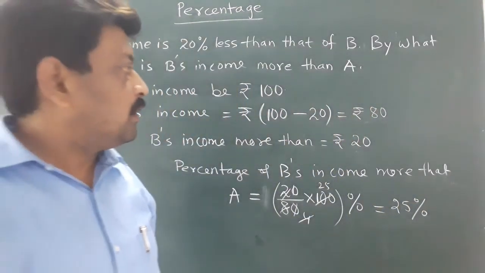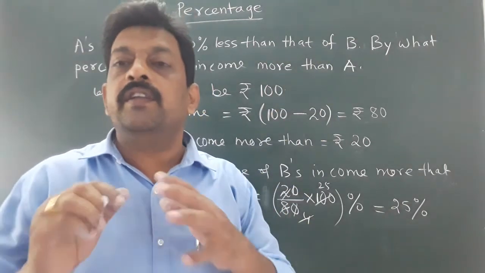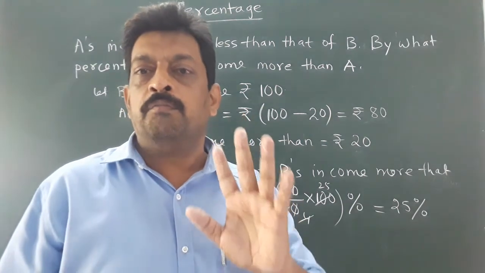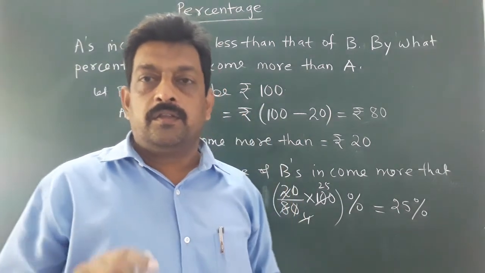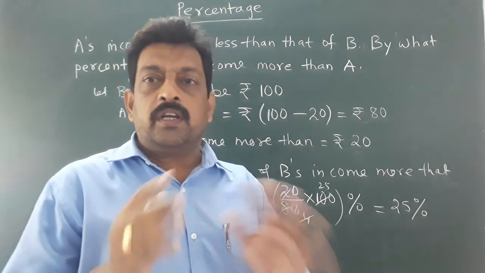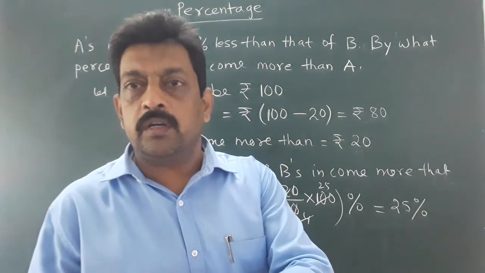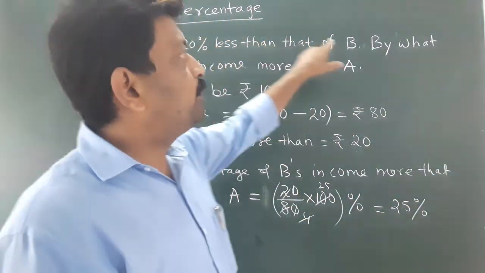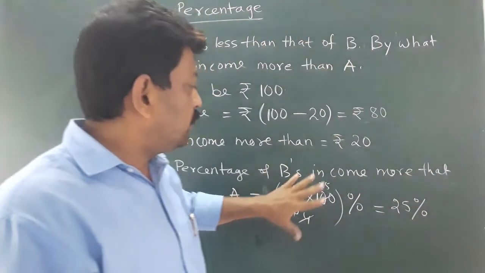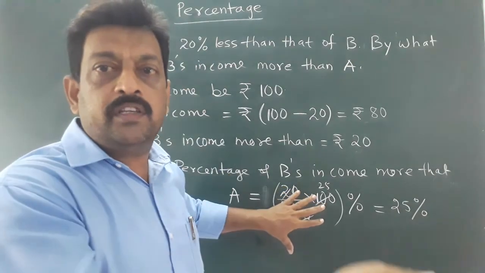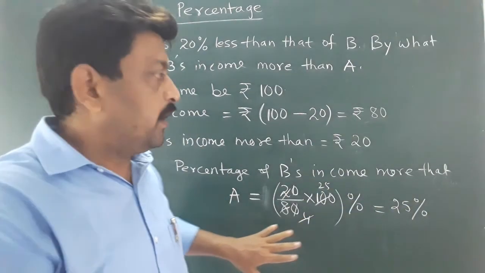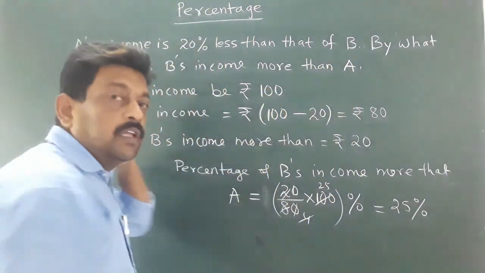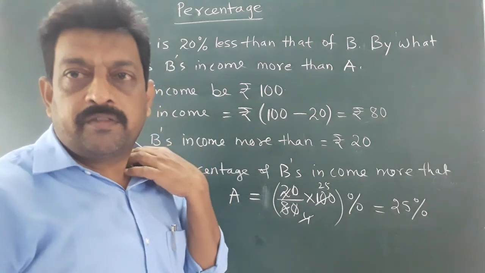In these sums, the words are written in such a way that it creates confusion. To avoid the confusion, just make it clear which quantity you are comparing with whom. So here A's income is compared with B. Now here we have to find B's income as compared to A. When we are comparing A's income with B, we have taken the base as 100 because B's income is 100.